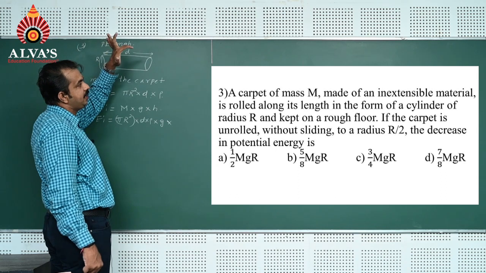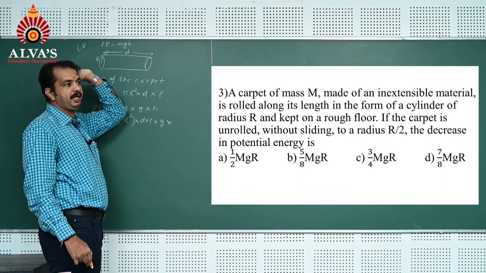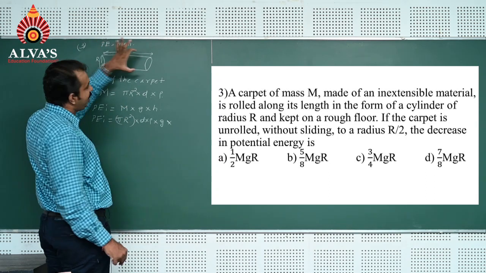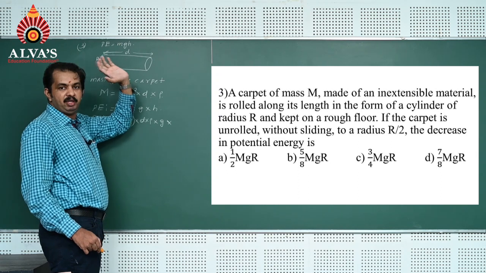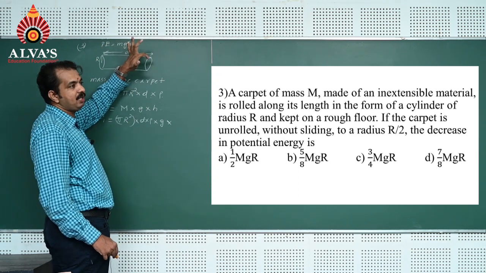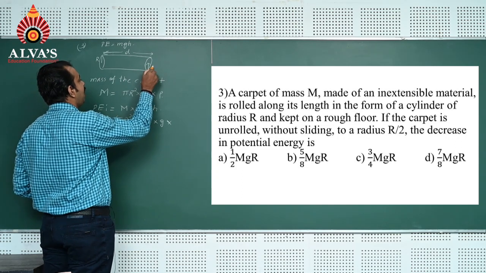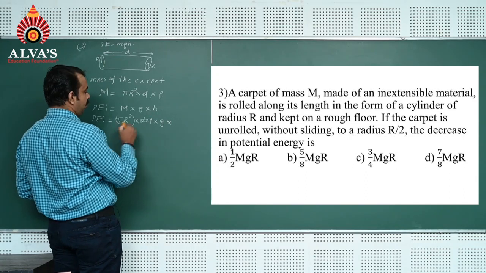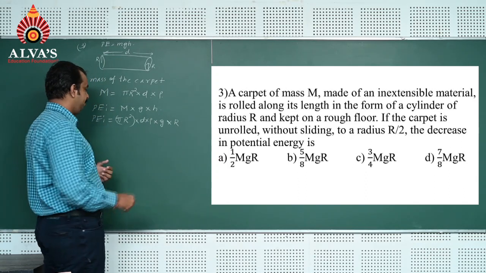Actually, potential energy we calculate for a point mass from the ground to a certain height. Here the carpet is an extended body. For an extended body, height can be found from the ground to the center of mass of the carpet. Since the center of mass of the carpet is at a distance r, we can just write H as r only here. That is the initial potential energy.